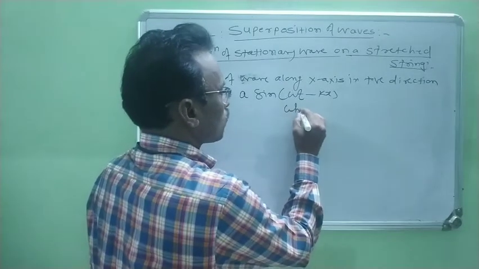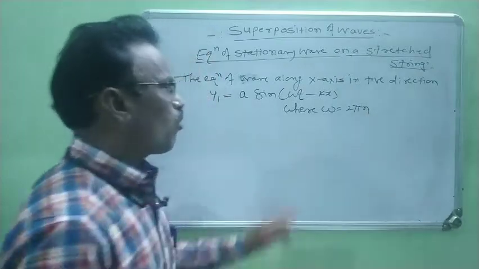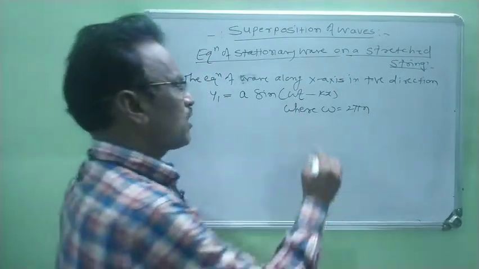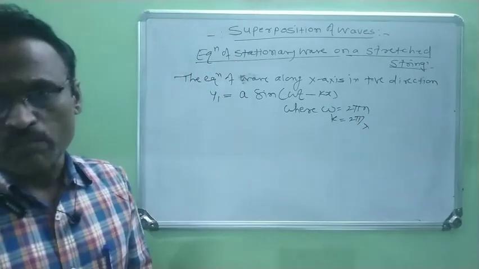Where omega is 2 pi n, and k is equal to 2 pi by lambda, right?